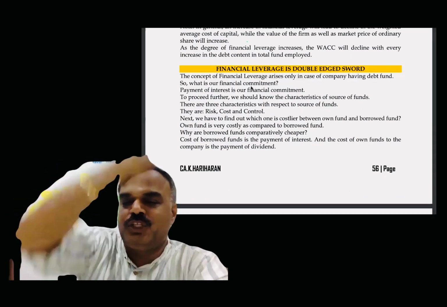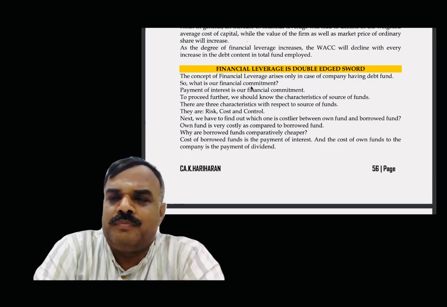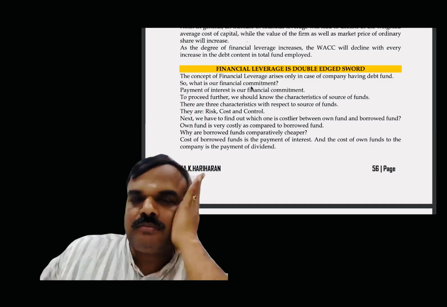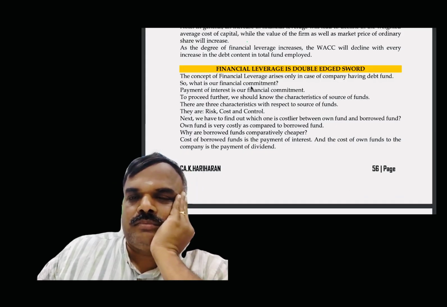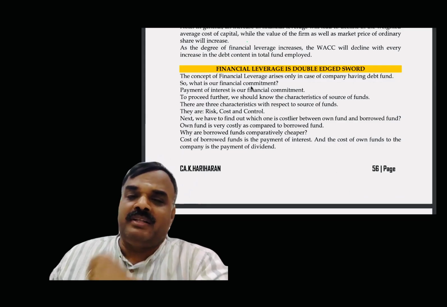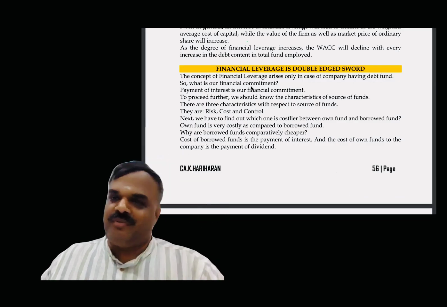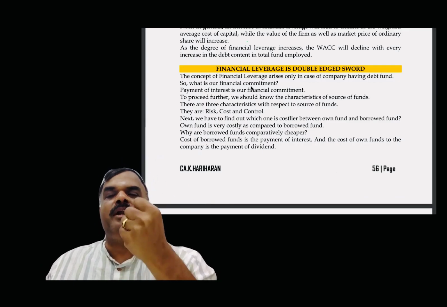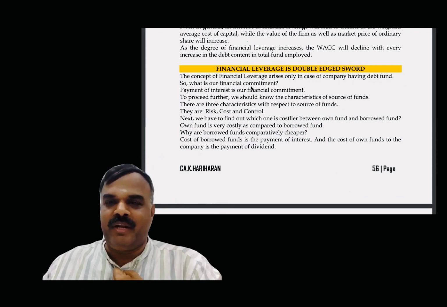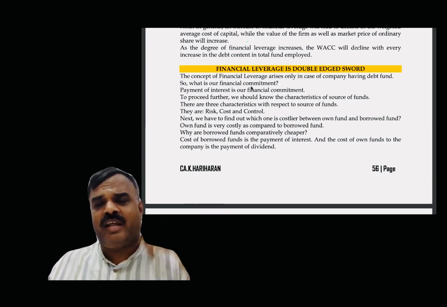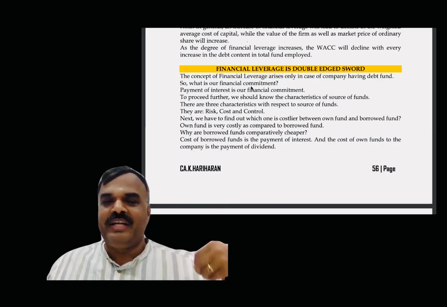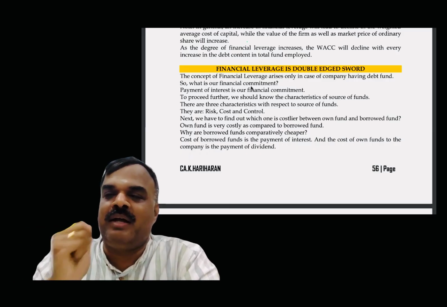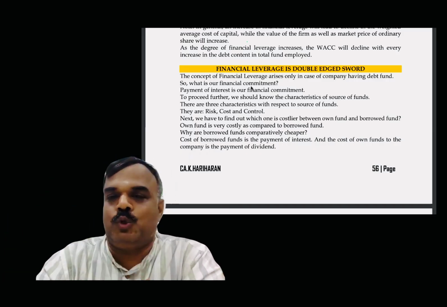Financial leverage is a double-edged sword. Why is it called a double-edged sword? If I am going to get the loan, will the cost to the company be less or more? Less. Overall cost to the company is less. But at the same time, more and more debt leads to liquidation of the company. Right or not? Too much debt is unbearable, that is liquidation. Up to one particular point of time, I may have the leverage and get the benefit. Thereafter, it may lead to my liquidation. Therefore, it's called a double-edged sword. You should be very careful. The loan fund, we should be very, very careful. How much I have to take, where we have to cut, we are supposed to know.